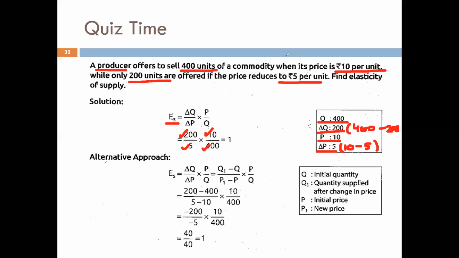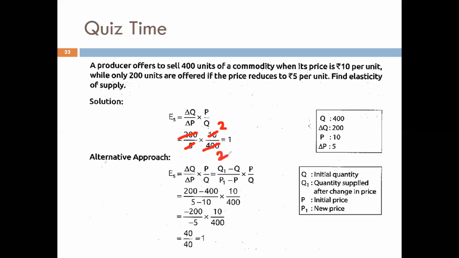So elasticity of supply will be calculated as 200 divided by 5 into 10 upon 400, as elasticity of supply is calculated by applying the formula change in Q upon change in P into P upon Q. Now by substituting the values and simplifying, 5 twos are 10, and then 200 upon 400, when simplified, we will get 2.